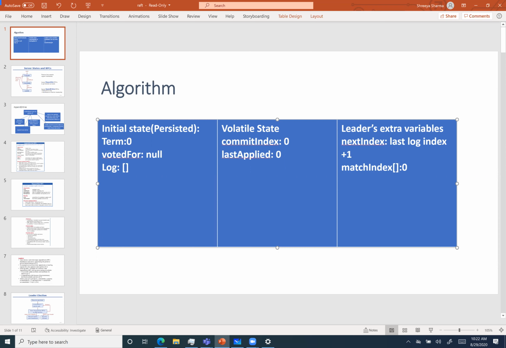This is the optimization we can do. You remember when I talked about how the follower is going to catch up, it's going to decrement the index each time. But if the leader keeps track, okay, this follower was matched only up till index 2, so next time if I have to send entries to it, I have to send from 3 to whatever the value is, so that it can match from there. So this match index is used for that.